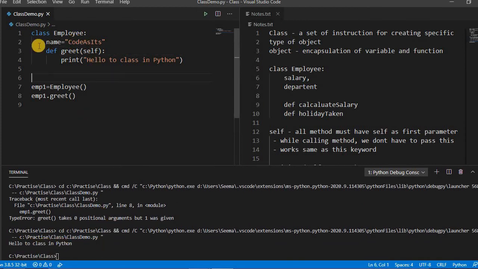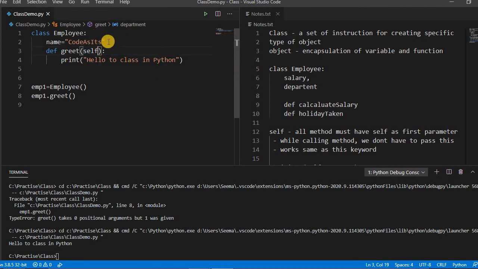So this name is the class variable. Let's take something like salary, because salary varies depending upon the employee and their department. Name is the class variable, but salary and department are instance variables, because they change depending upon the employee.